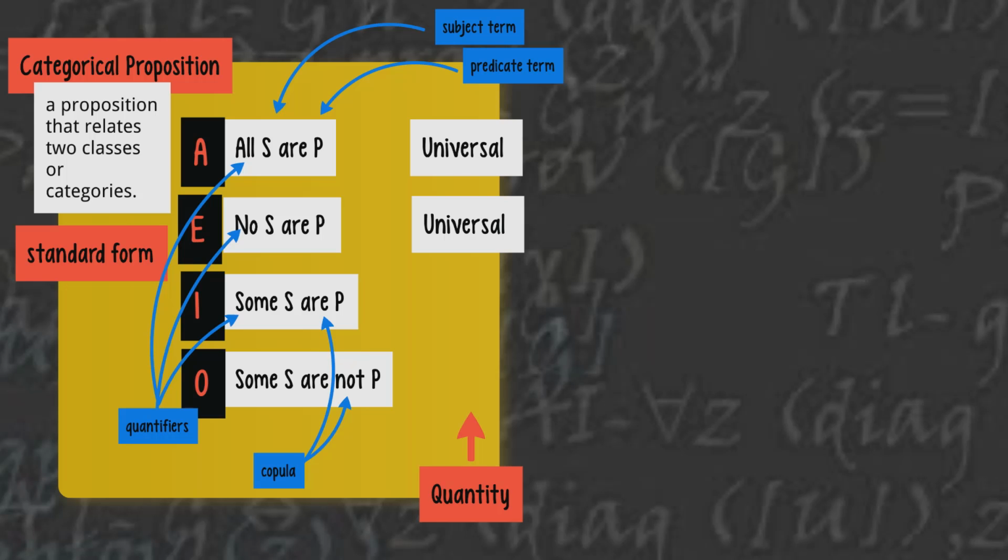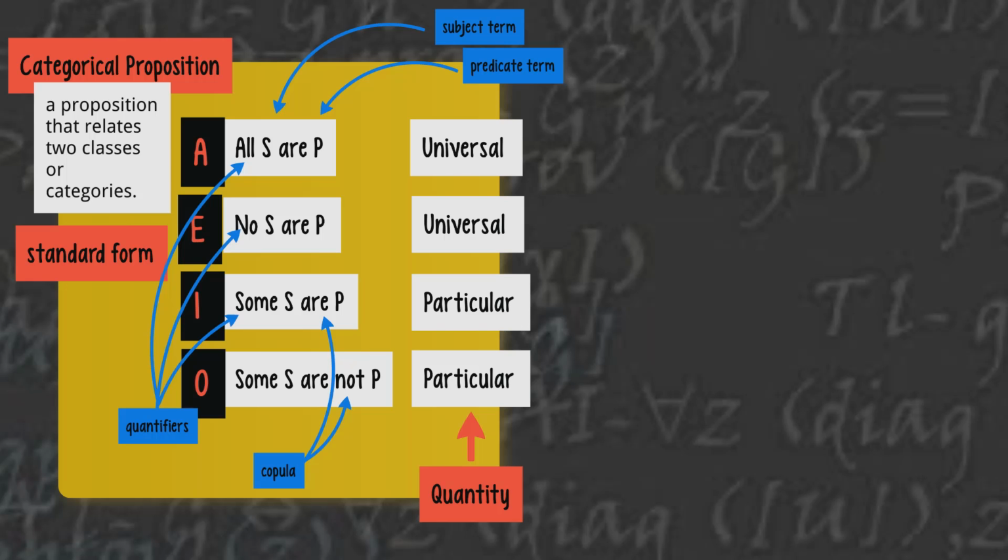While our E proposition, no S are P, is a universal statement saying that none of the members of the S class are members of the P class also. Our I and O propositions are particular. They simply make a statement that there's at least one member of the S class that is, or is not, a member of the P class.